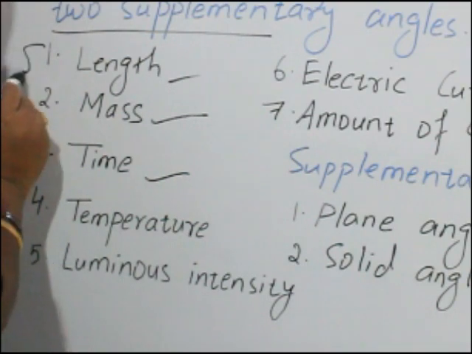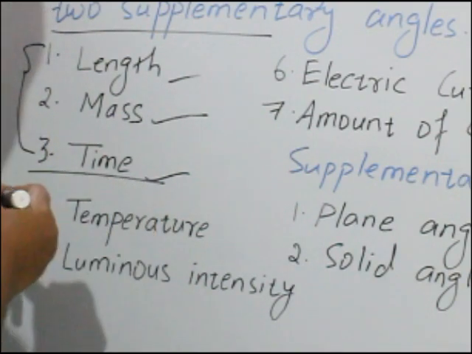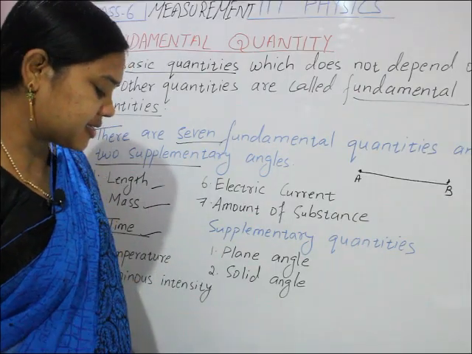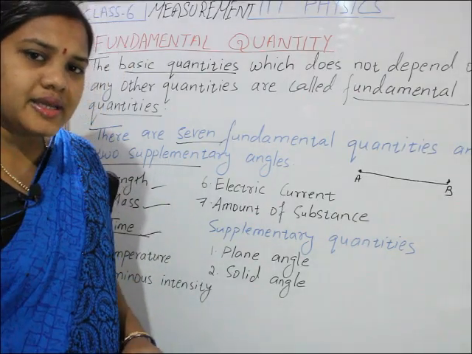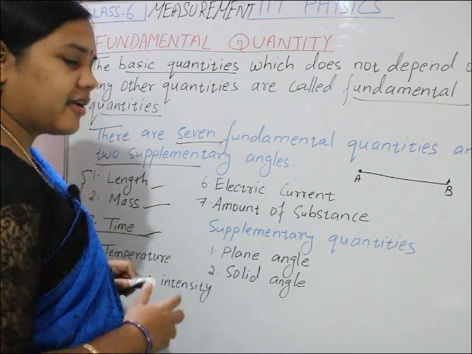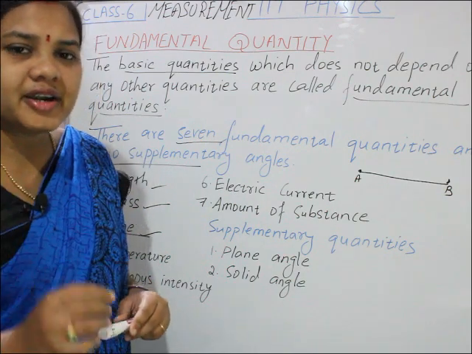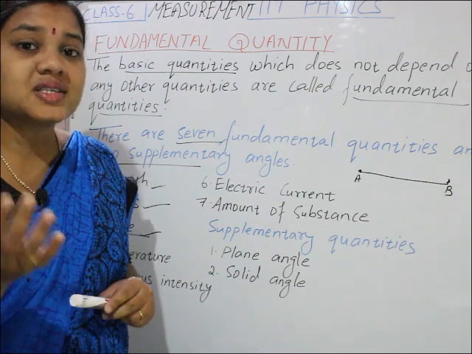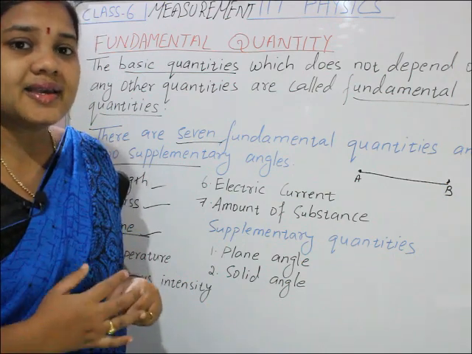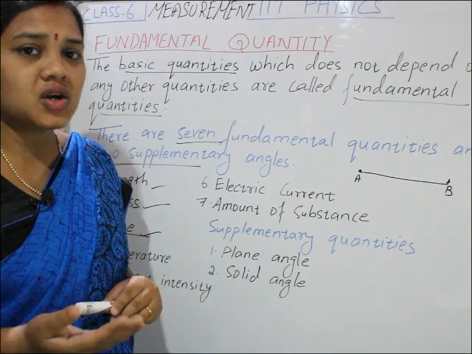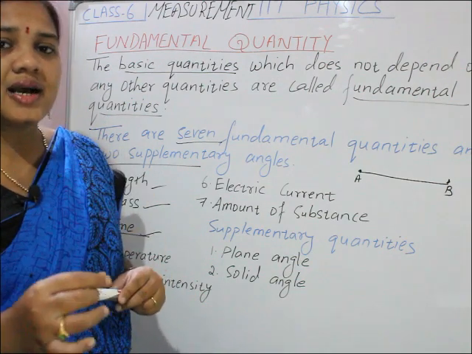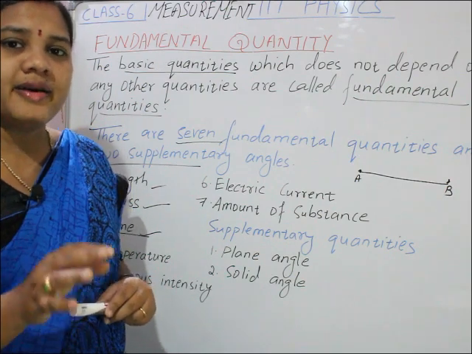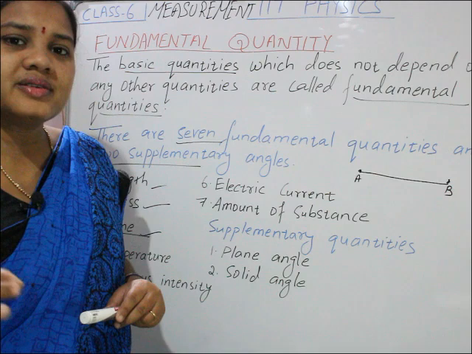These three, length, mass, time, as we discussed in the last class, were considered fundamental quantities in olden days. That's why we write the CGS system, MKS system, FPS system: CGS is centimeter, gram, second; MKS is meter, kilogram, second; FPS is foot, pound, second.